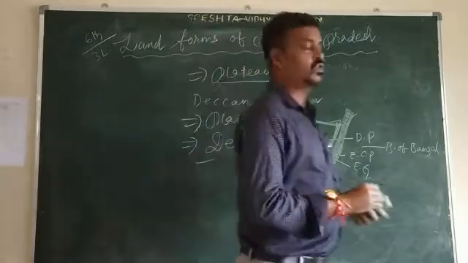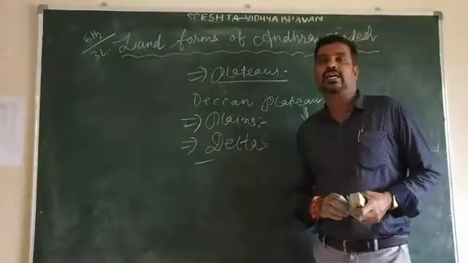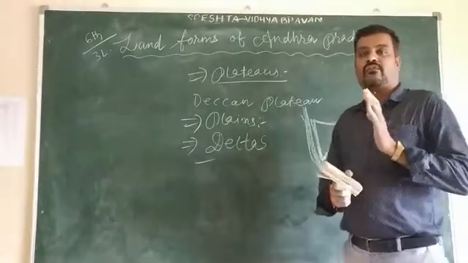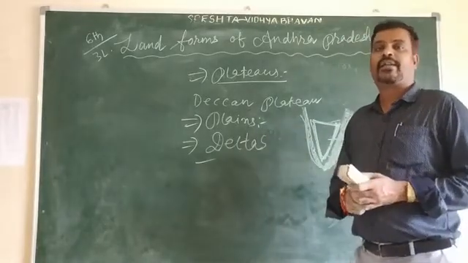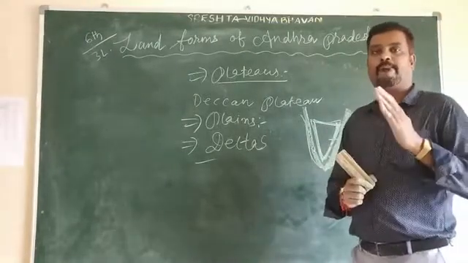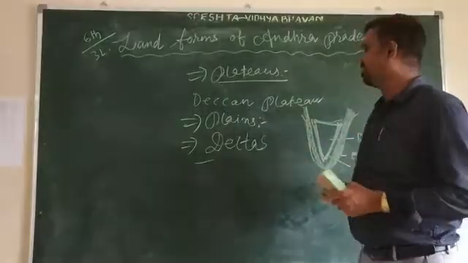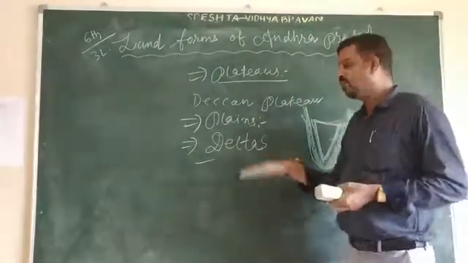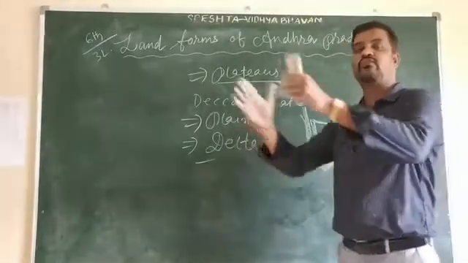So next one is what? Deltas. Every year the flood water of the rivers Godavari and Krishna brings with it a lot of sand, mud and silt. Whenever there is heavy rainfall in the rainy season, the rivers Godavari and Krishna flow full of water.